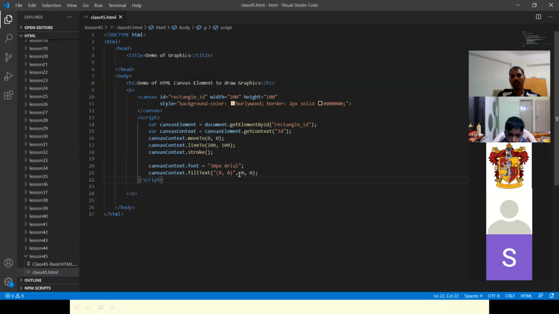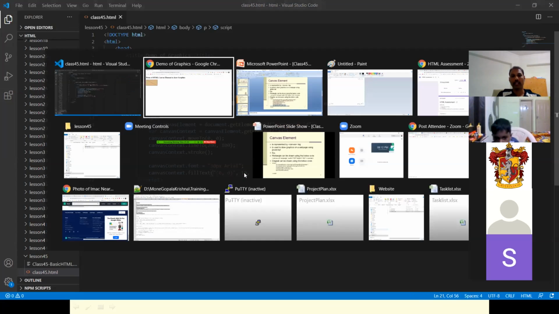How can we push it down? By changing its position. Sorry, 10 here, 10 here. We'll just push it down to 10, 10, and then see here. Going down.